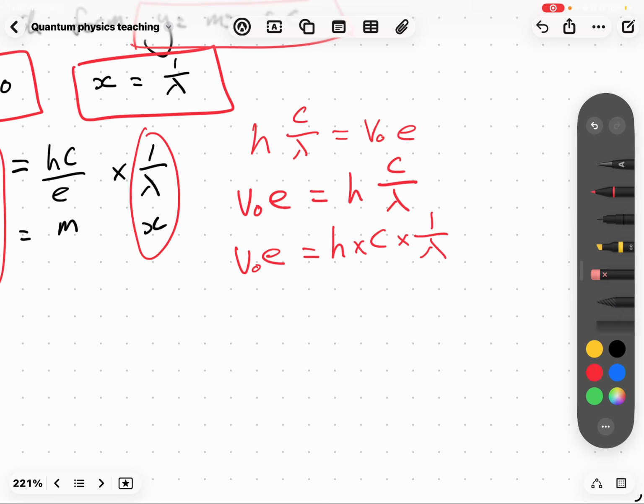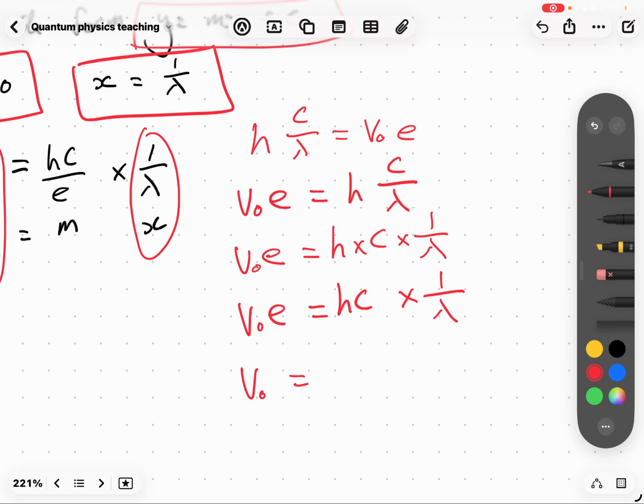I'm not really doing much, just hc times 1 over lambda. And then you just divide by e on hc.